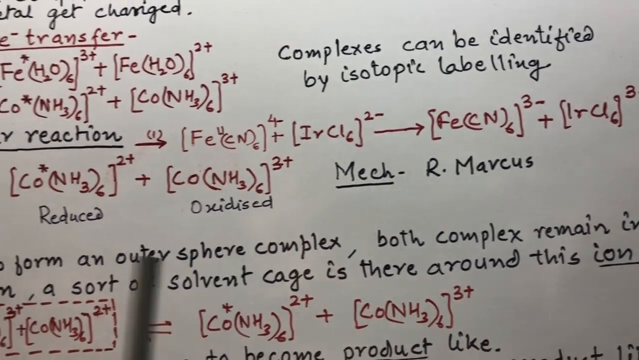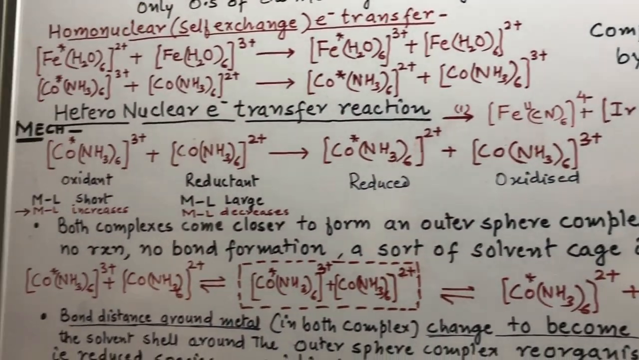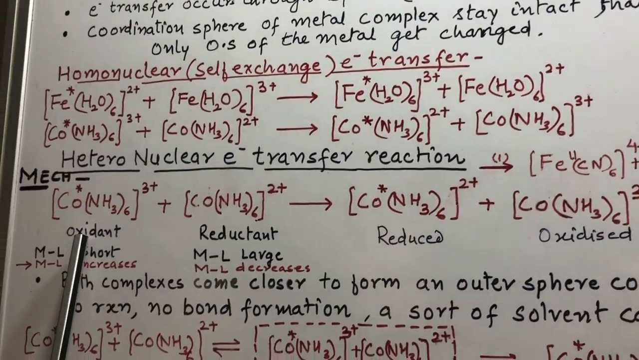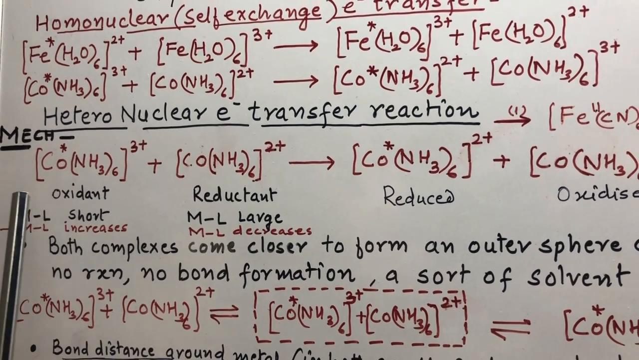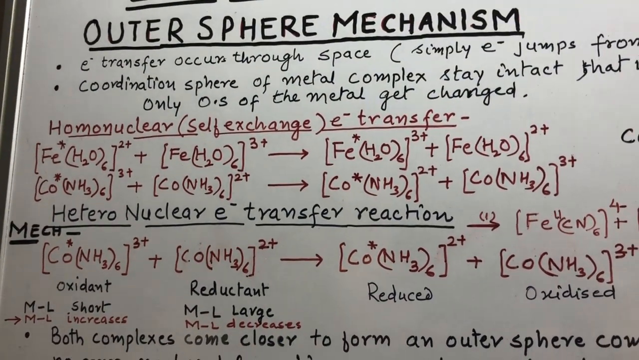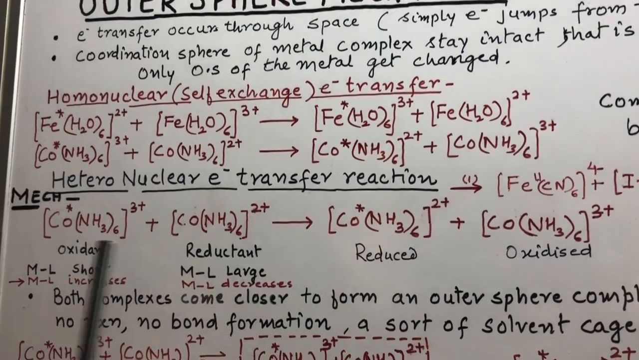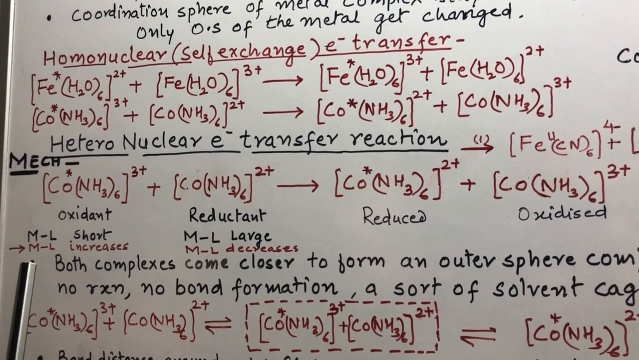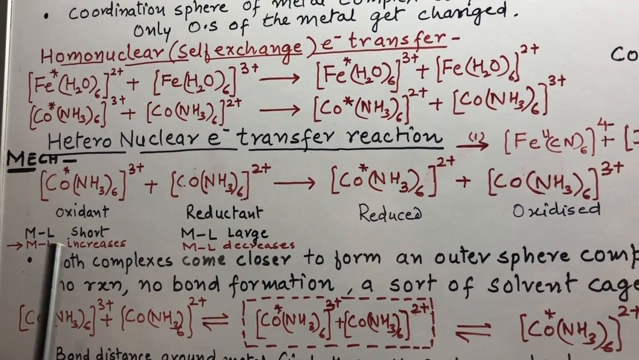Now we come to the mechanism of the reaction. We are taking the example of homonuclear electron transfer where both the complexes are cobalt complexes. Let us revise two points again. In an outer sphere reaction, only the electron transfer takes place through space. There is no change in the coordination sphere of the complexes.